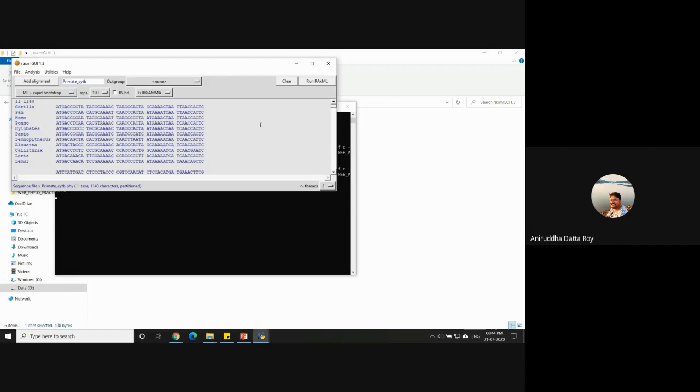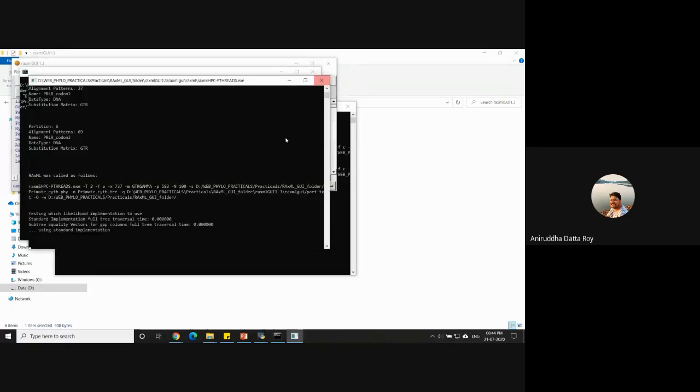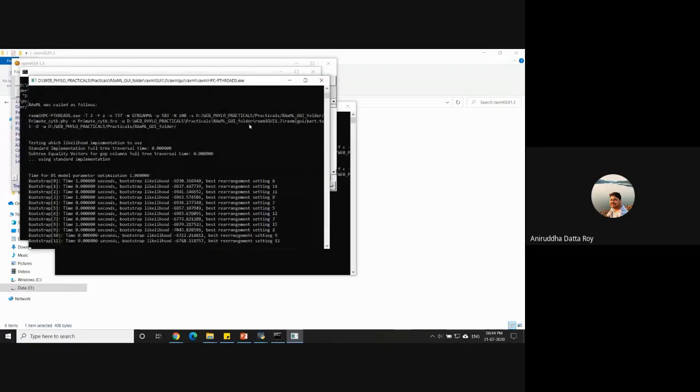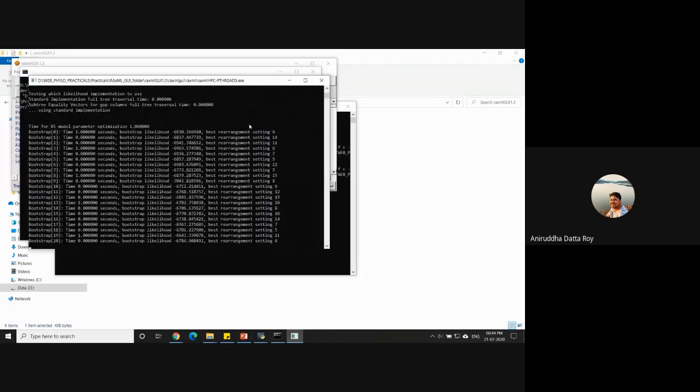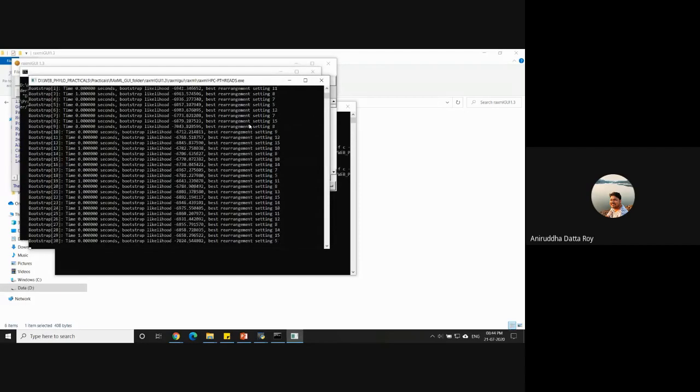Instead of looking at all the tree space, you're already starting at a particular tree space from where your likelihood can go up. Okay, so we are all set for the analysis. We have selected ML plus rapid bootstrap, 100 replicates, GTR gamma, and we click on run RAxML. The first thing it will do is these bootstrap replicates till 100.